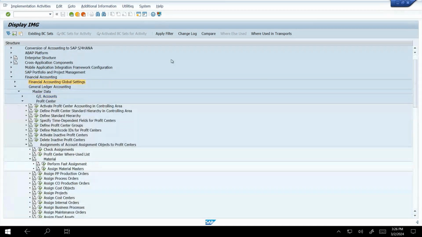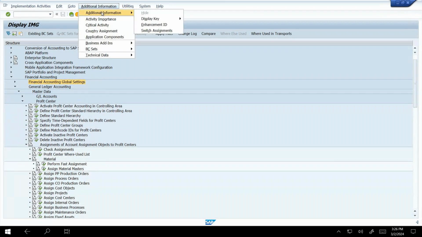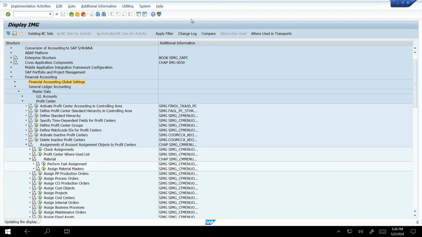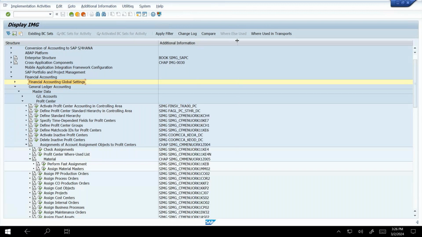Before that, we are going to find out the T code, so I'll click on additional information, display key and document, and look at the last four digits: activate profit center accounting in controlling area.